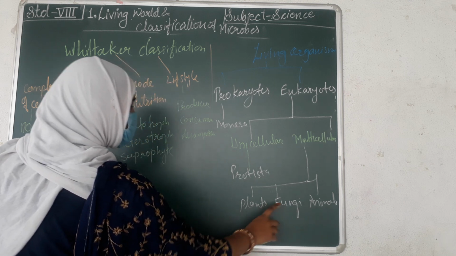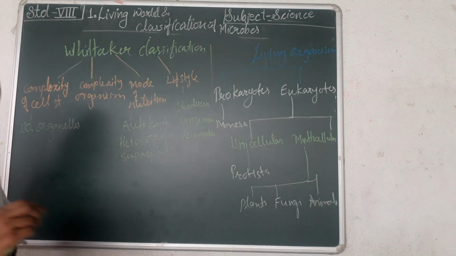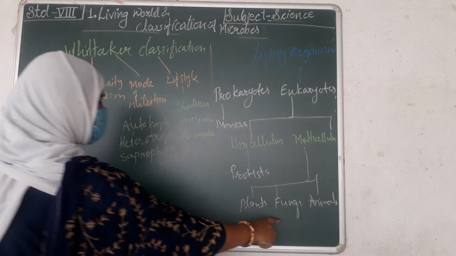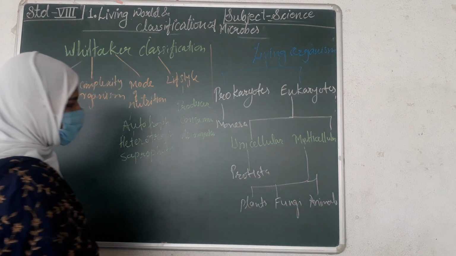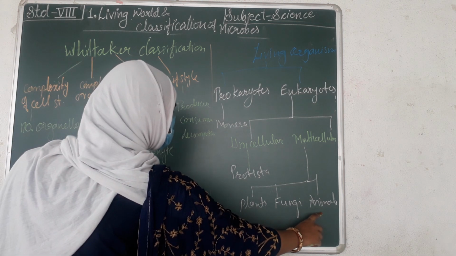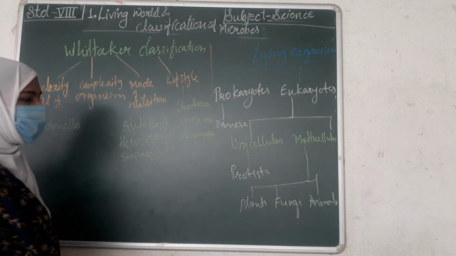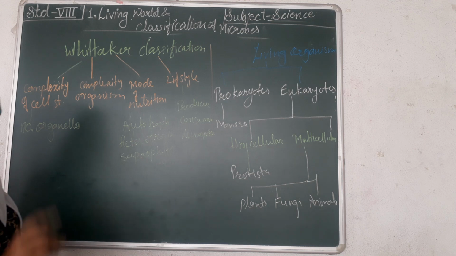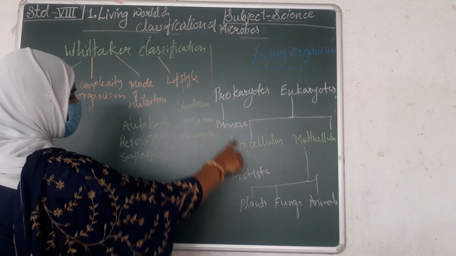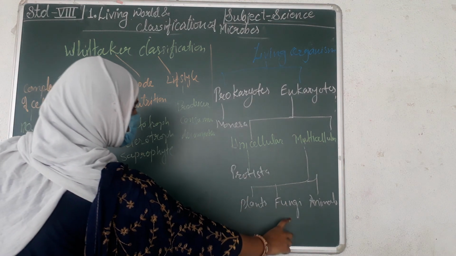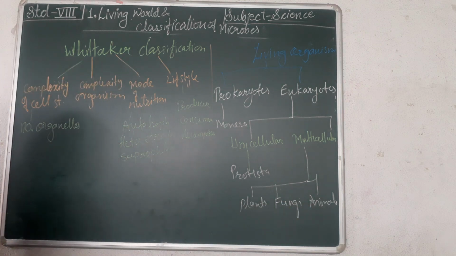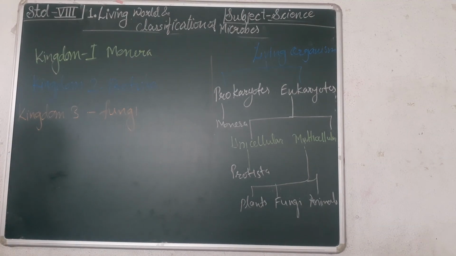Fungi and plants are considered as having a cell wall. The fungi have a cell wall made up of chitin. Animals are without a cell wall. But multicellular eukaryotes are included in the living organisms. So in that way he gave the five kingdoms: Monera, Protista, plants, fungi and animals. Now let's see the kingdoms one by one.